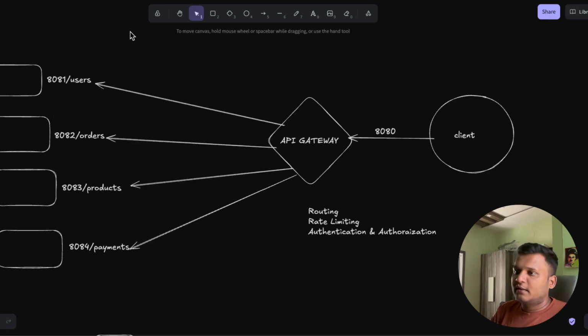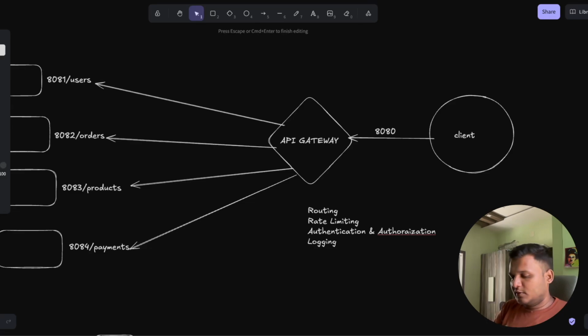Logging and monitoring: instead of doing logging and monitoring at a particular service, you can do it at the API gateway, so it becomes your one place for logging, and it might help you to understand bugs as well, right? So let me just write here as well, logging.